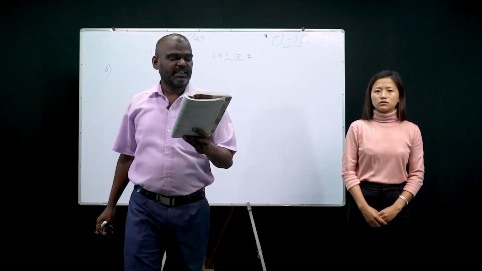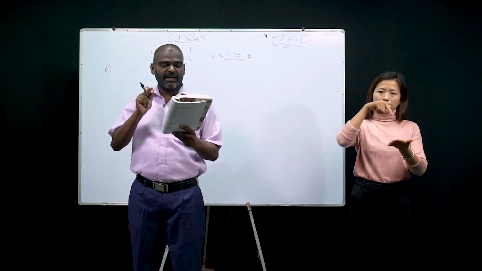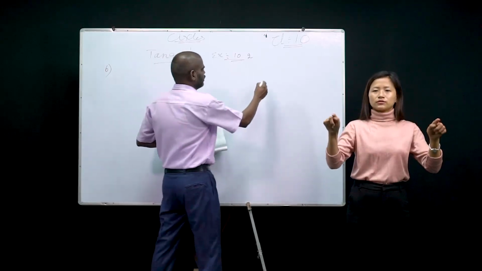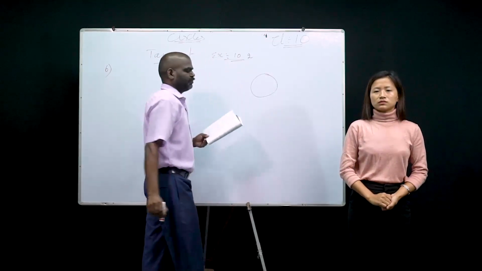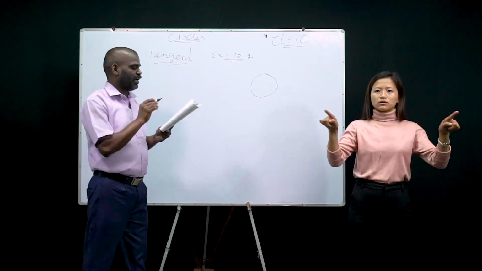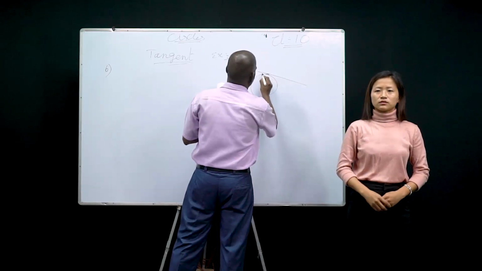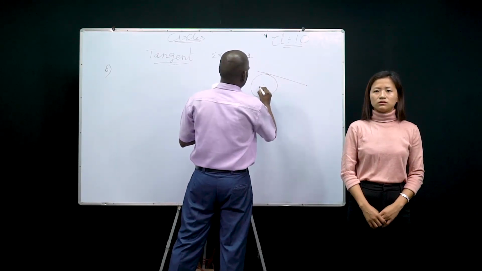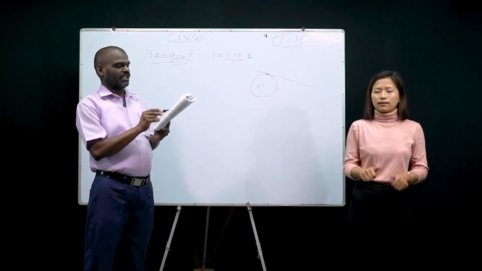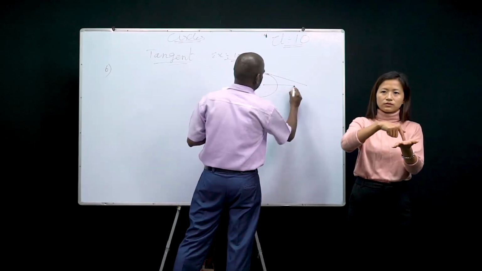The length of a tangent from a point A at a distance of 5 cm from the center O of the circle.